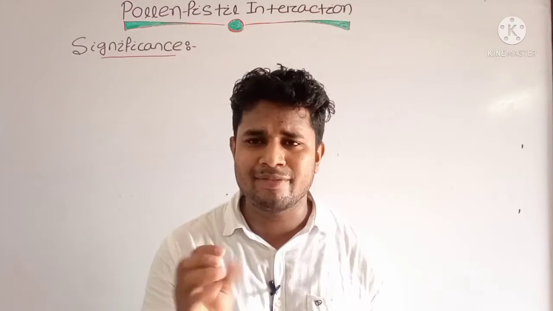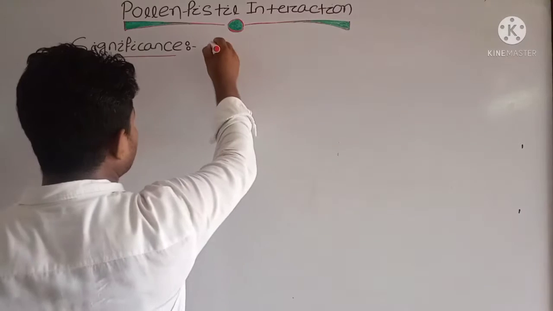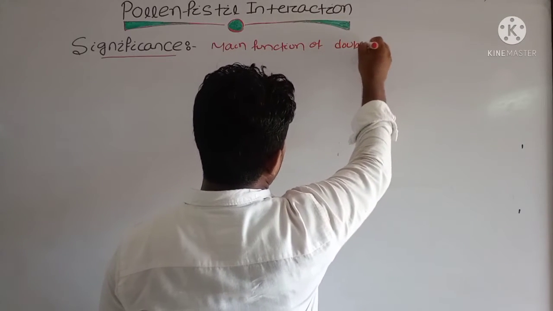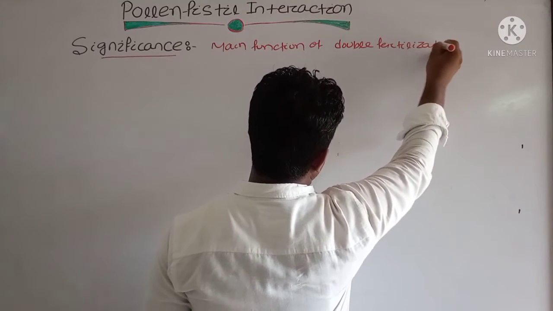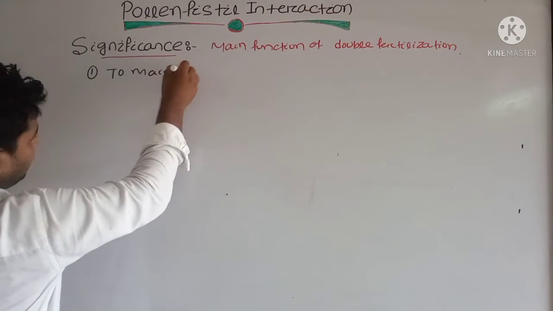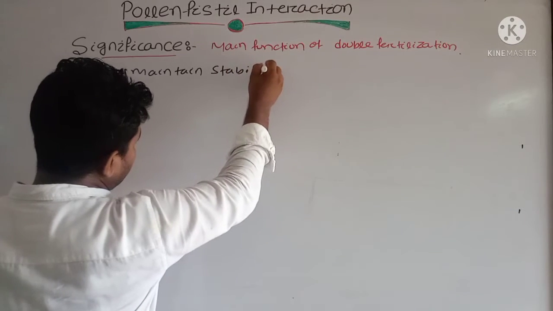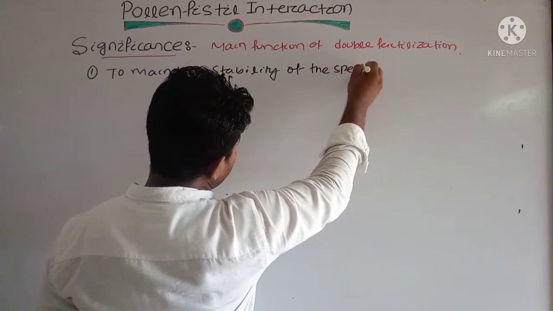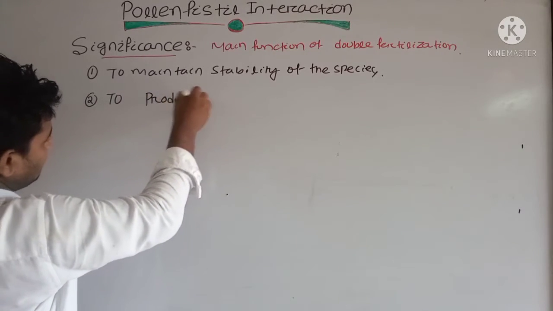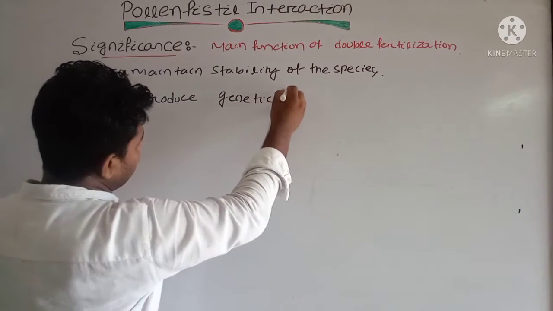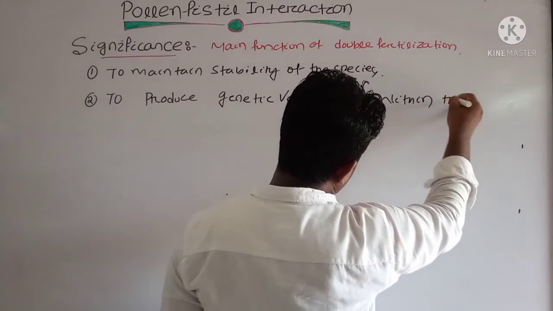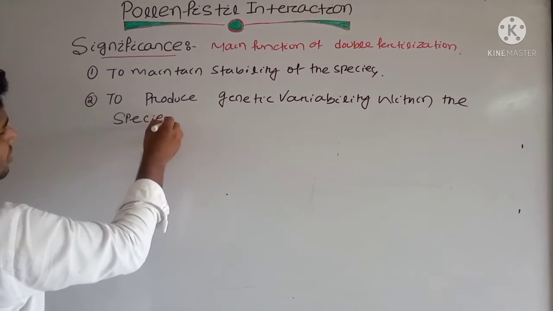The main function of double fertilization is, first, to maintain the stability of the species, and second, to permit genetic variability among species. These are two important functions of double fertilization.